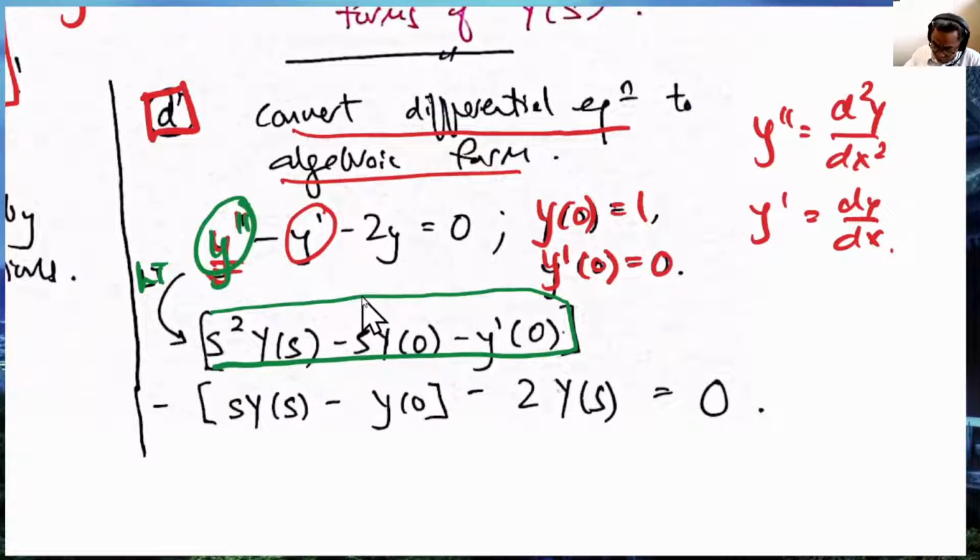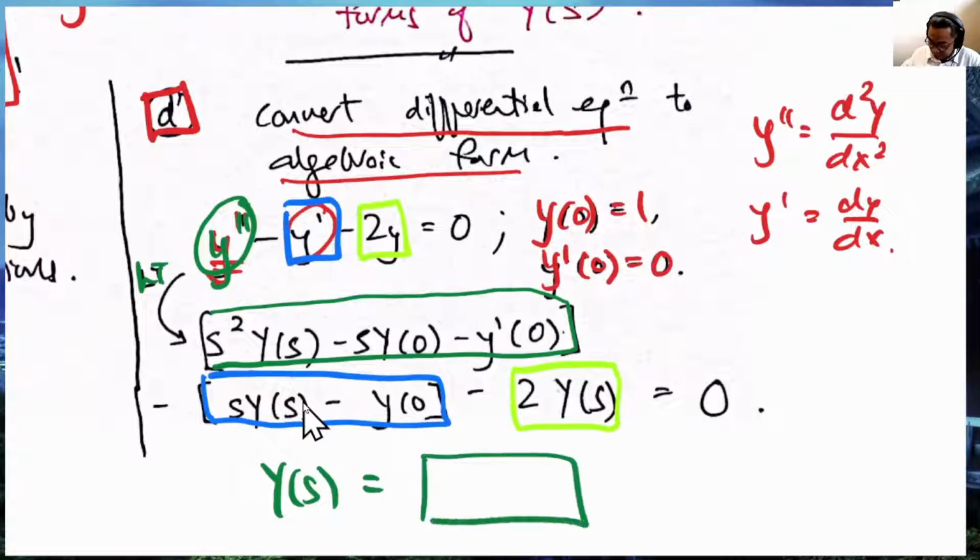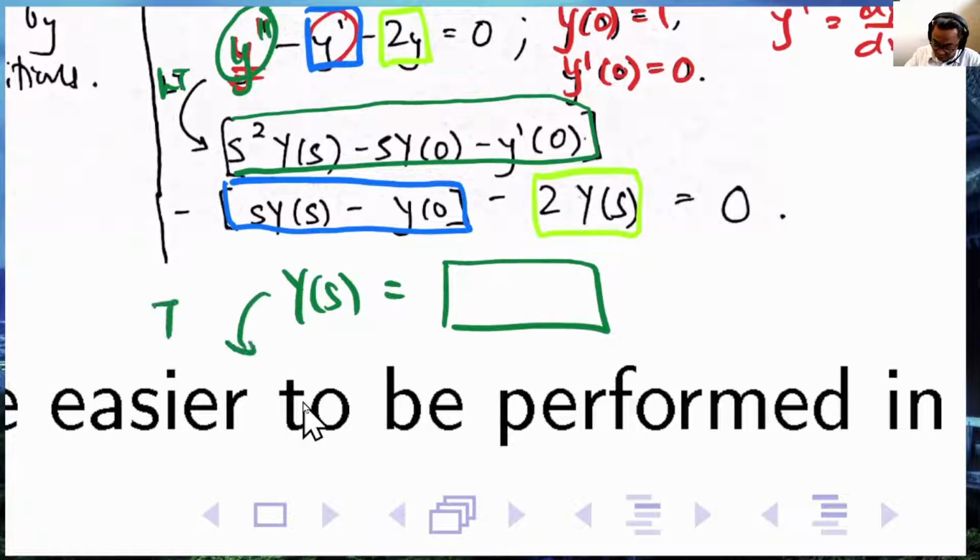Once we have converted into this form, for example, y prime will be converted into this form, and then the last one, 2y, is converted into this form. We have converted a differential equation into an algebraic equation, and very quickly we can find what Y of s equals, some expression over here, and then later on simply we can perform inverse Laplace transform to get y of t. That's the idea.